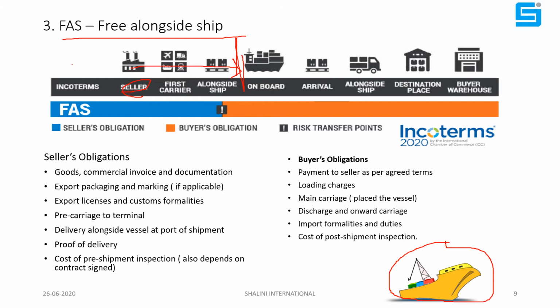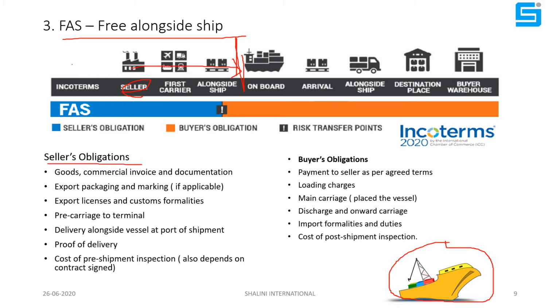These are mining products, where cargo is in bulk and there is no specific packaging. A charter vessel is arranged, there are holds, and cargo is loaded in the holds. This type of transaction mostly uses Free Alongside Ship. Here, what is the seller's obligation?